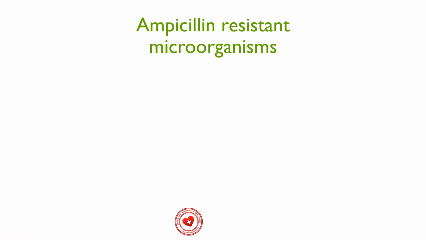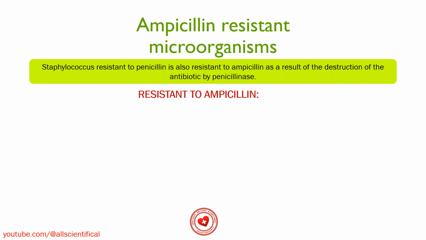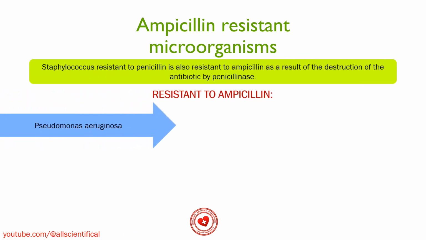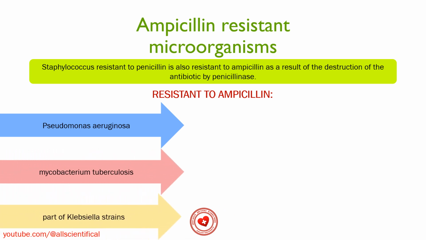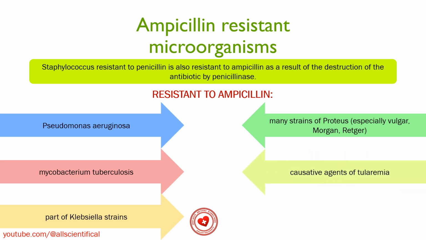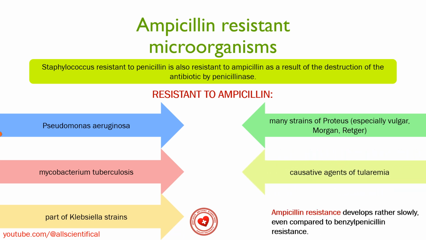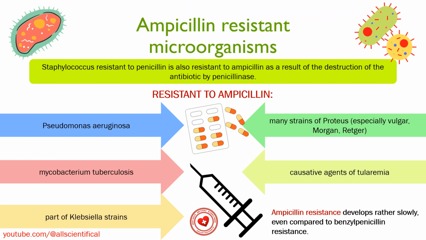Ampicillin-resistant microorganisms. Staphylococcus resistant to penicillin is also resistant to ampicillin as a result of destruction of the antibiotic by penicillinase. Resistant to ampicillin are Pseudomonas aeruginosa, Mycobacterium tuberculosis, some strains of Klebsiella, many strains of Proteus, especially vulgaris, Morgan, Rettger, and the pathogen of tularemia. Ampicillin resistance develops rather slowly, even compared to benzylpenicillin resistance.